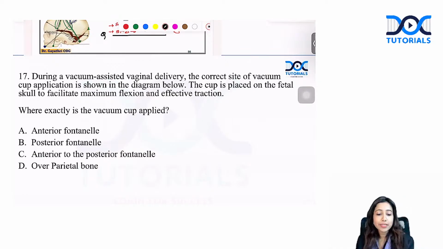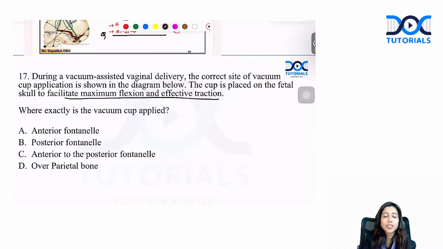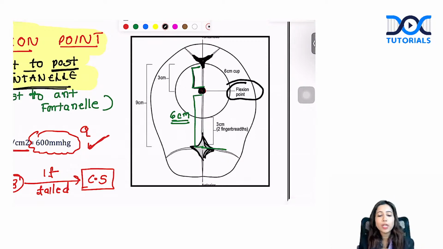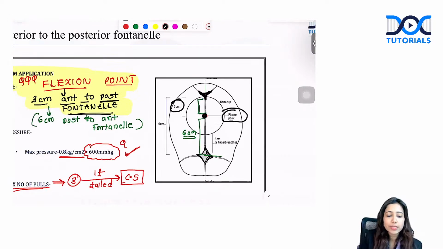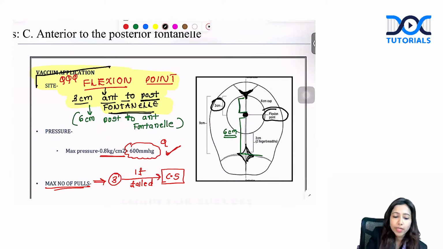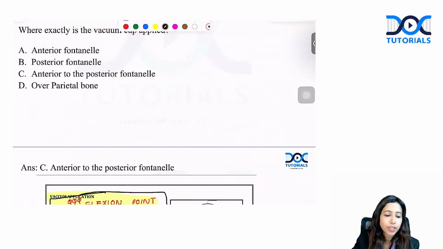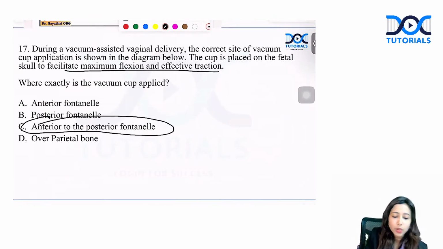During a vacuum-assisted delivery, the correct site of vacuum application is? What is the correct site for vacuum application so as to facilitate maximum flexion? We are going to apply it at the flexion point. What is this flexion point? Let me show you again from the class notes. This is the flexion point. Flexion point is 3 centimeters anterior to the posterior fontanelle. So the midpoint of the vacuum cup should fall on this point.